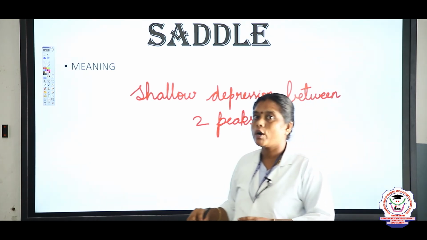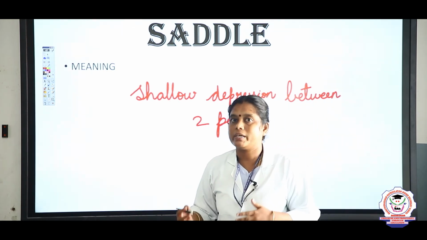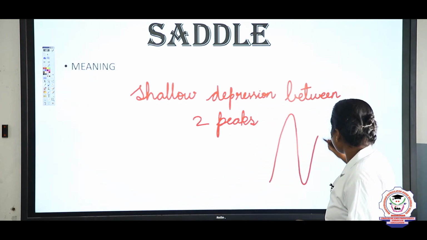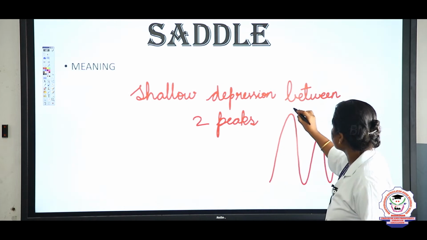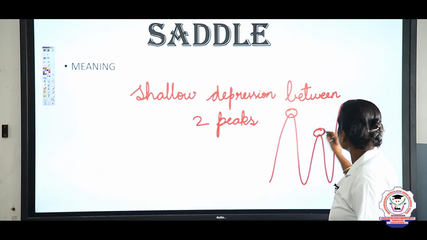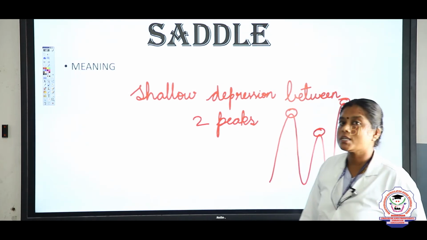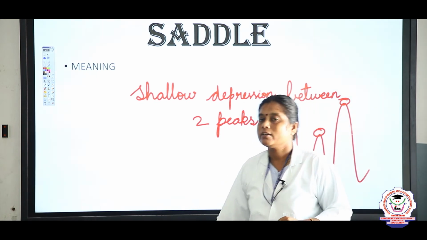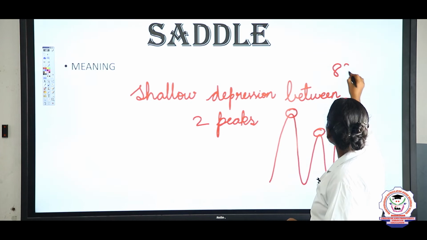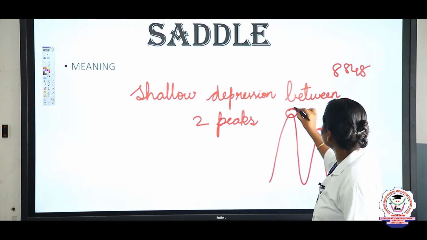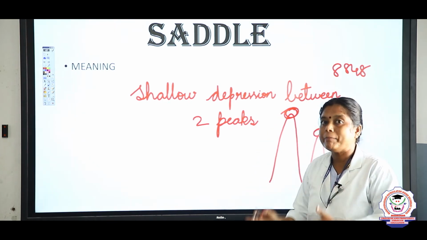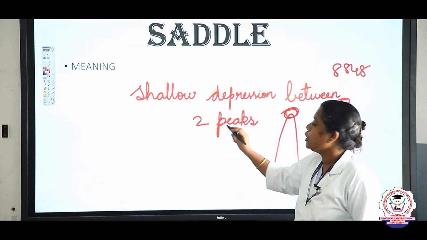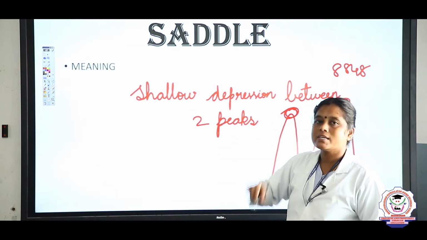So peaks, what can we say for peak? Yes, the tip of the mountain. Look at here, if the mountain is like this, then this is known as the peak. Which is the highest peak in the Himalayas? Everest. And what is the height? Yes, 8,848. So this tip we can say is the peak. So shallow depression between two peaks is known as saddle.